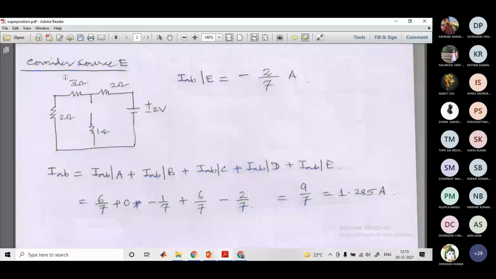So the current will pass from plus to minus. That is why minus 2 by 7. The direction will be from minus to plus, whenever you have a source like this, with plus and minus. Why minus 2 by 7? Because I have taken the direction of the current in this way, IAB in this way.